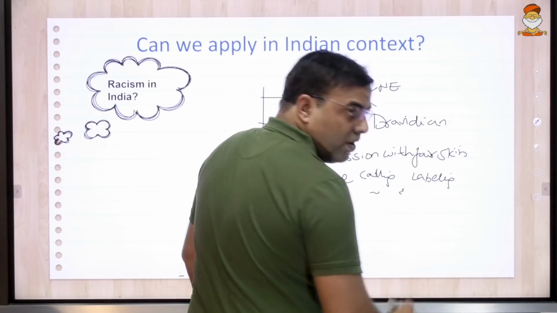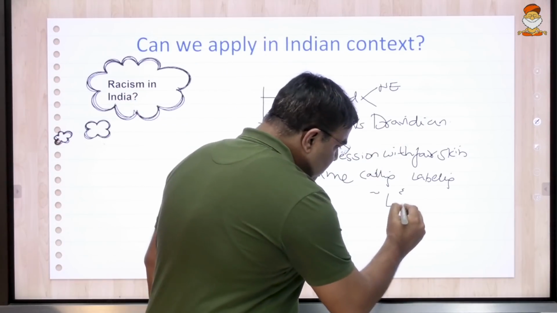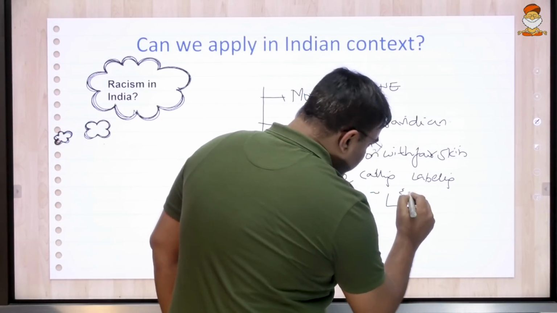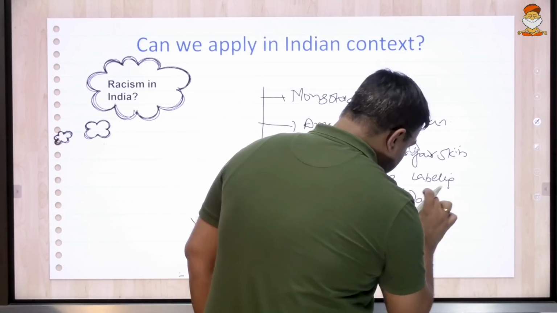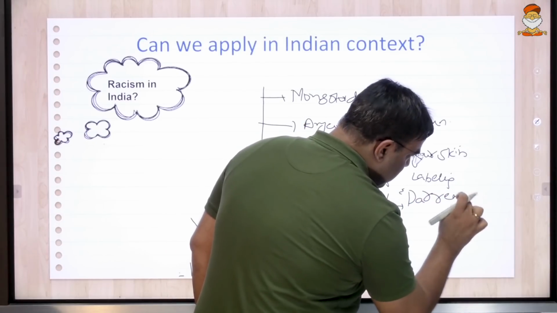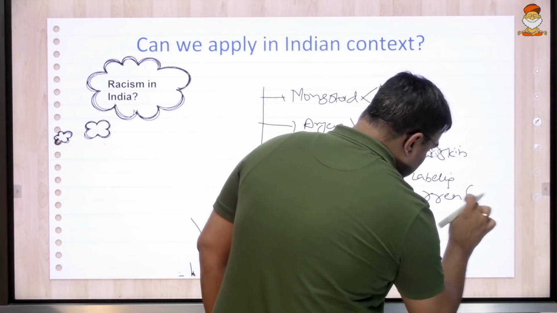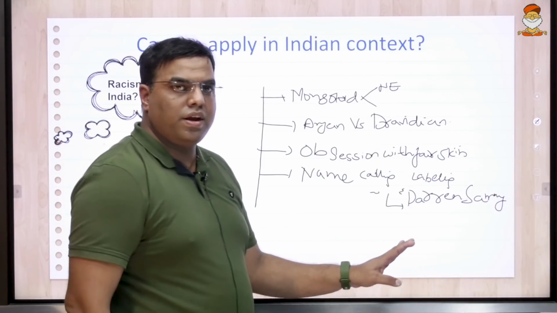Recently, we have come across the Darren Sammy incident in IPL. He said that people of his team were calling him by his skin color and giving him a nickname. The Darren Sammy incident can be mentioned here.